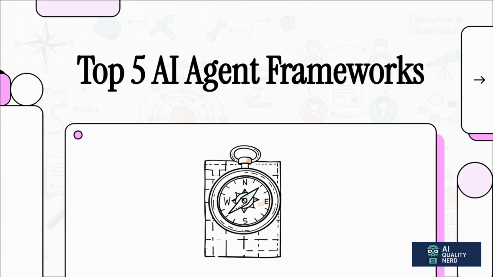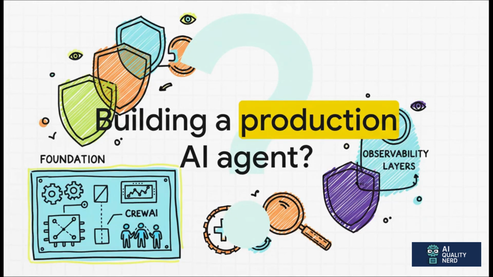Let's dive in. So you've got this big task, right? Build an AI agent. And I don't mean one that just looks good in a notebook. I mean one that actually performs reliably out there in the real world, booking meetings, digging through contracts, handling real customer support tickets. The big question is, where do you even start?